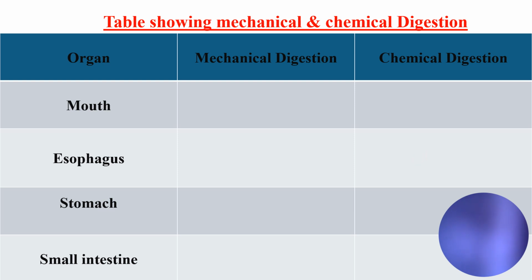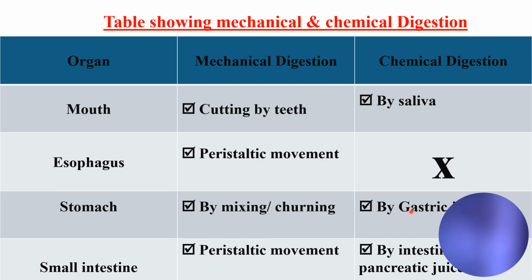Okay, so I will put it and I will show you. So the mouth by saliva, esophagus does not have any chemical digestion, stomach by gastric juice, and the small intestine by intestinal juice, pancreatic juice, and bile. Now we will see the mechanical digestion.